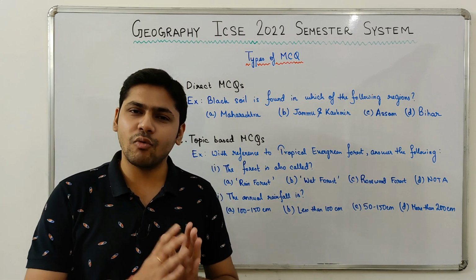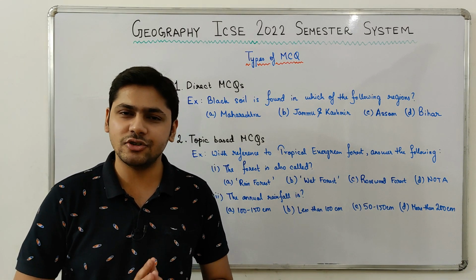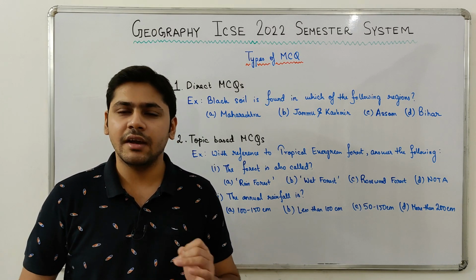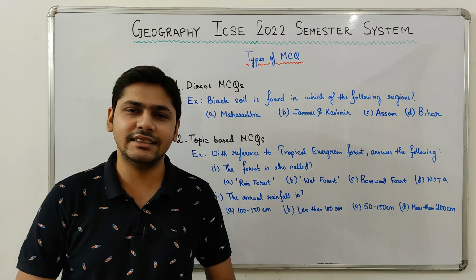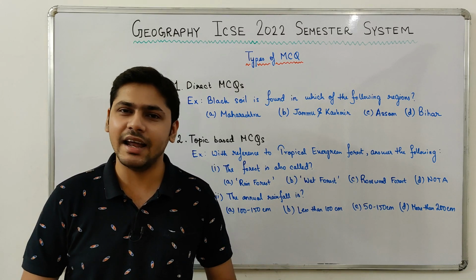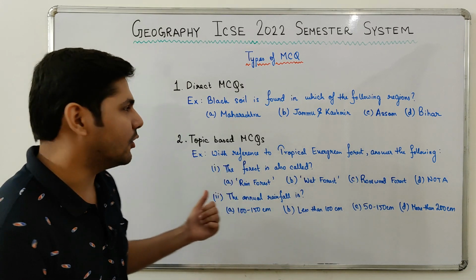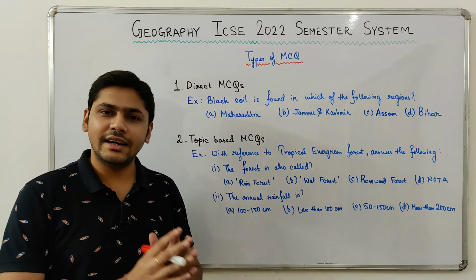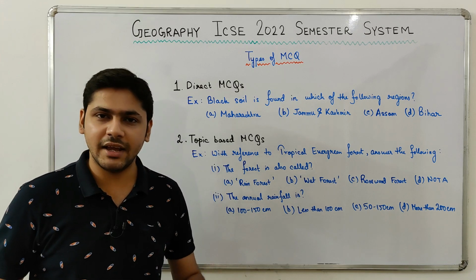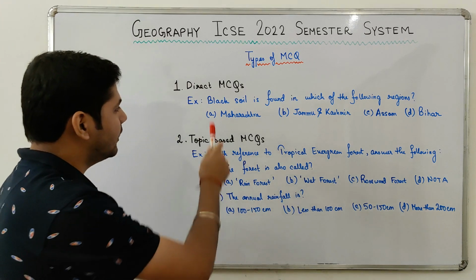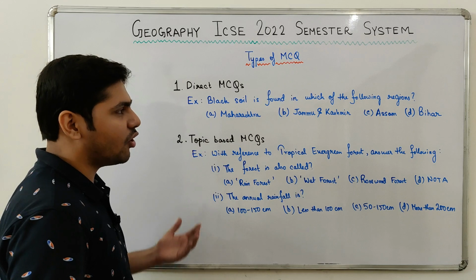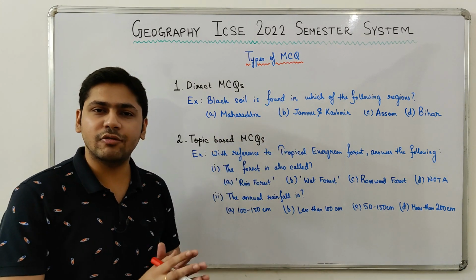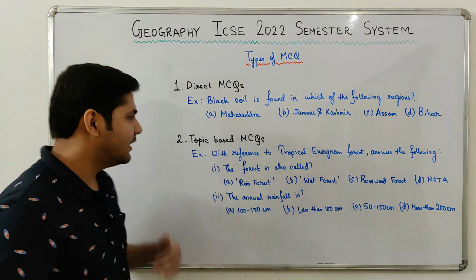Guys, I think that most of the MCQs in the first semester geography exam will be direct and straightforward MCQs because the syllabus of ICSE Class 10 Geography is very simple and straightforward. Let's check it out. First, direct MCQs. Like I told you, direct and straightforward MCQs will be asked. For example, black soil is found in which of the following regions? 4 options are given, and out of these 4 options you will have to select the correct answer.